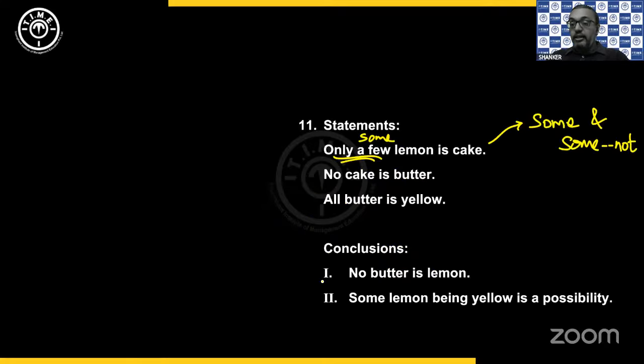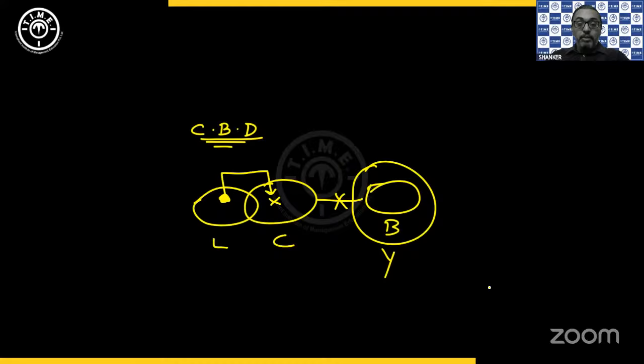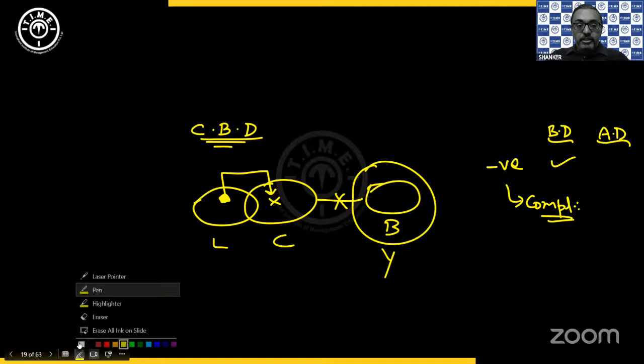Now, let's look into the conclusions. The first one is no butter is lemon. So that's a negative conclusion. No butter is lemon, correct. As you can see, butter is a separate circle, lemon is a separate circle. You have a negative conclusion, that is a yes in the basic diagram. So what we should do is take the alternate diagram and go for the complementary. And what is the complementary for no butter is lemon? Some butters are lemon. Now we need to understand, can I take the lemon circle and make it overlap with the butter circle? The movement of the circles is what we need to check.